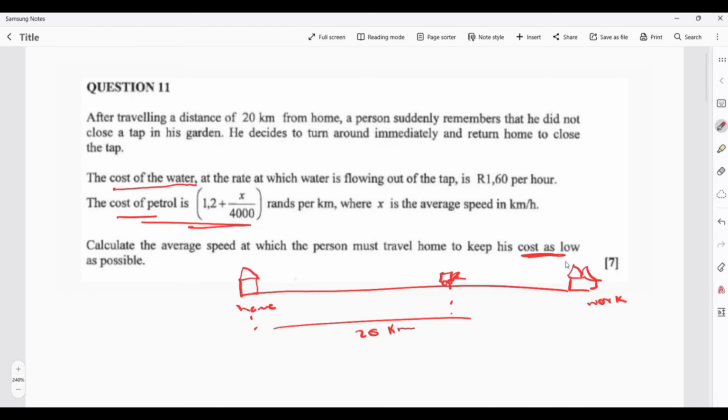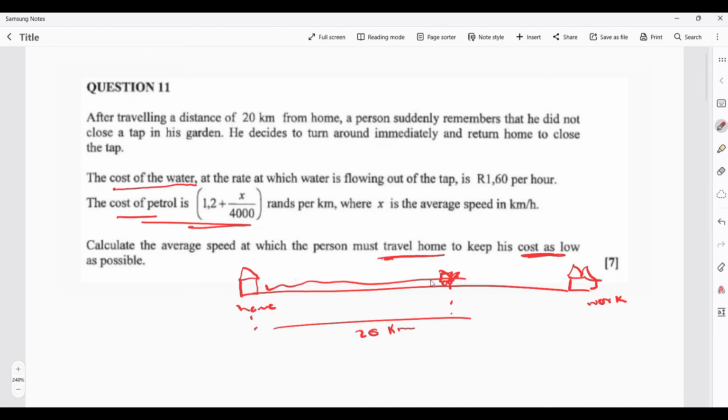The question clearly says calculate the average speed at which the person must travel home. We don't care about the cost of petrol when he was going out. We care about when he's going back home.